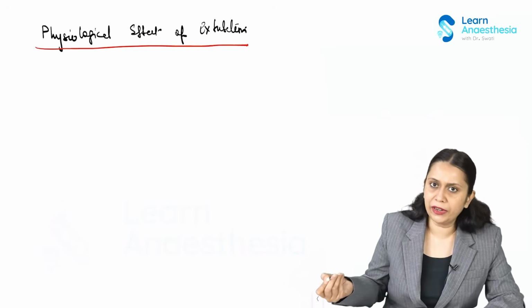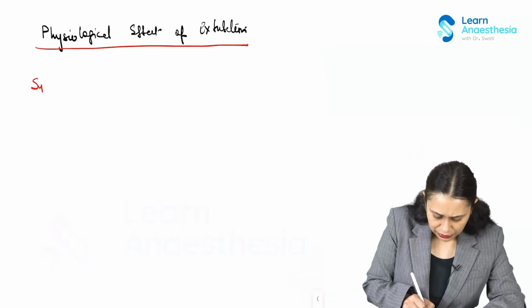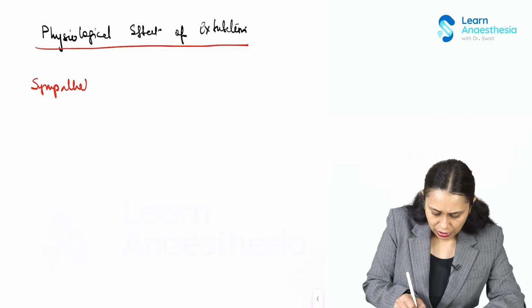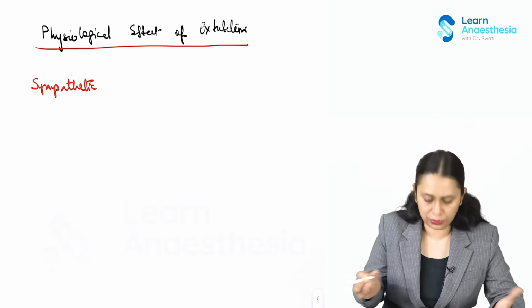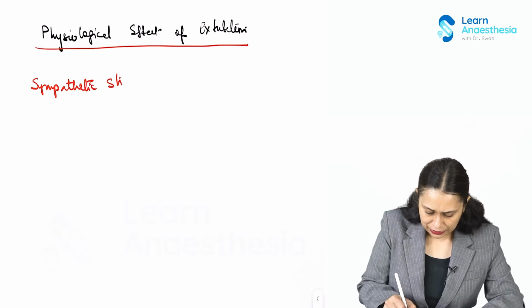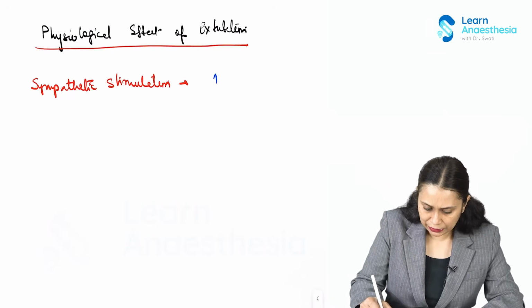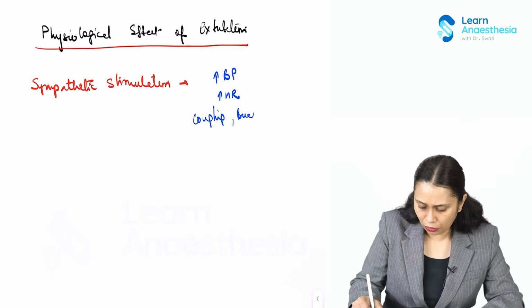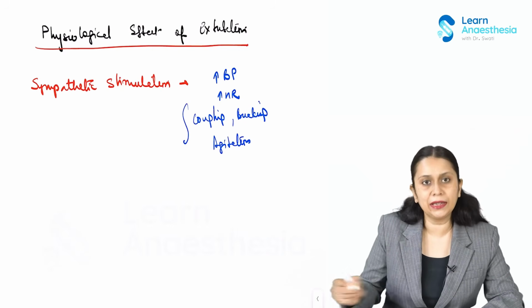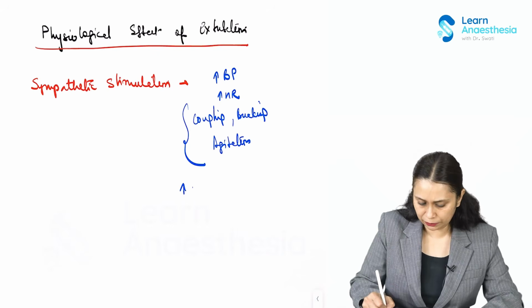So what are these physiological effects due to? It's mostly due to the sympathetic stimulation which an awake patient has from the noxious stimulus, which is the tube. This sympathetic stimulation will produce an increase in blood pressure and heart rate. It can cause coughing, bucking on the tube, and agitation in the patient. And all this coughing, bucking and agitation would increase intracranial pressure and can increase intraocular pressure.